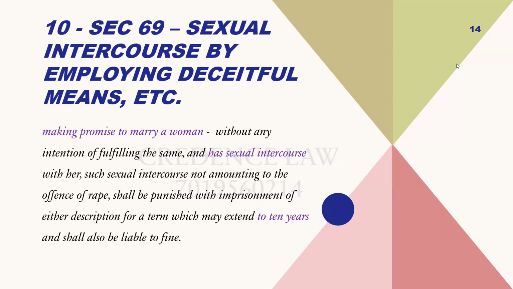Whosoever promises a lady to marry, and upon this hope, any kind of physical relation or intercourse happens with the female, thinking that the person may marry her in future, but this was done to deceive her, to just misuse her, it may be considered intercourse by deceitful means, where the punishment can extend to 10 years or fine.